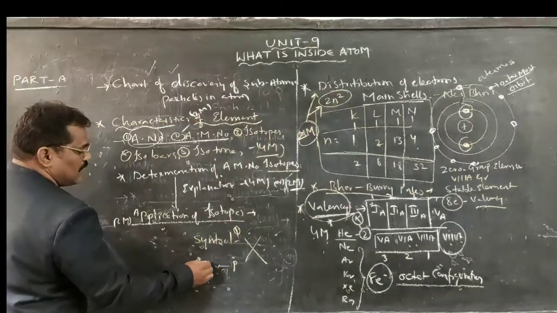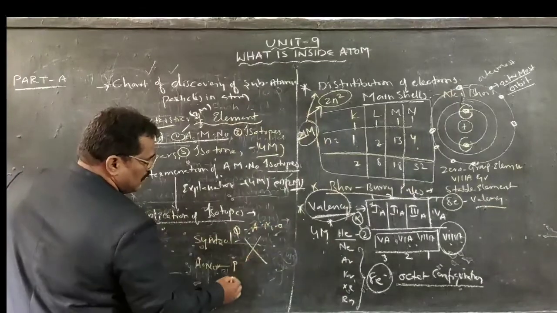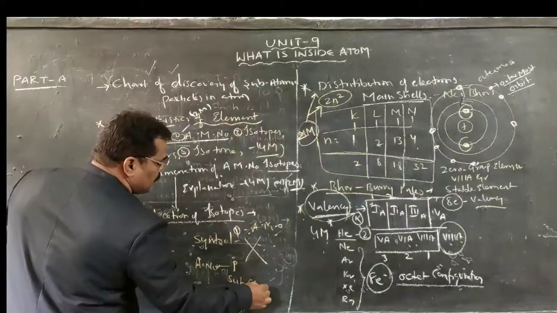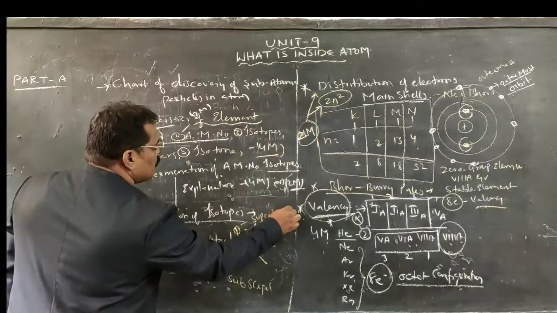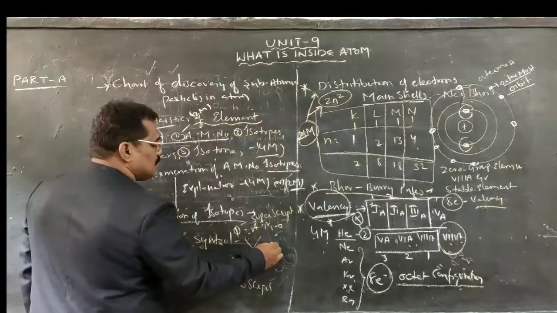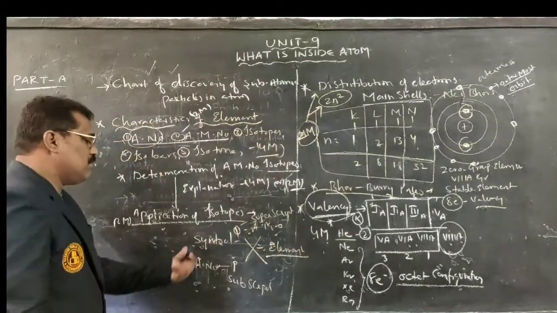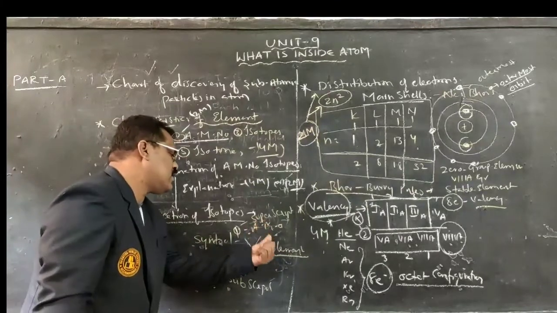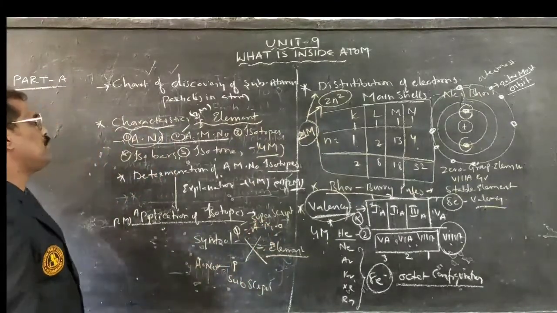P represents atomic number, Q represents atomic mass number. One is called the subscript, the other the superscript. X is called the element. Symbol representation can also be asked for 1, 2, 3 marks. For 2 marks you may be asked.